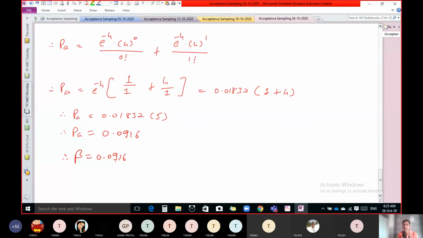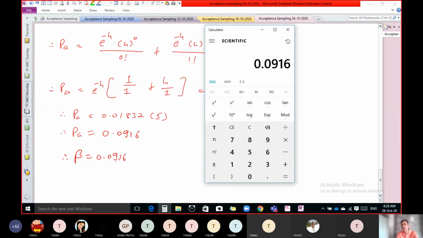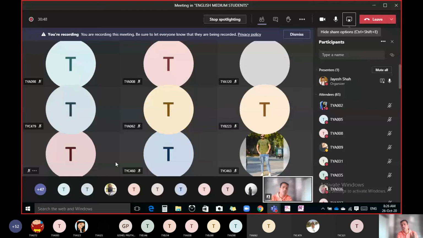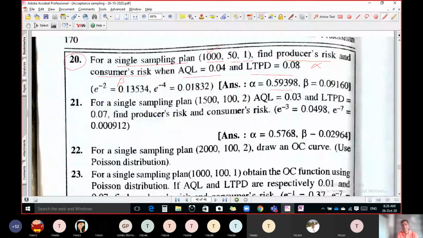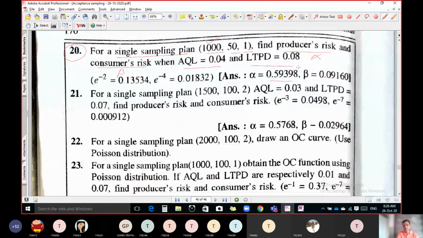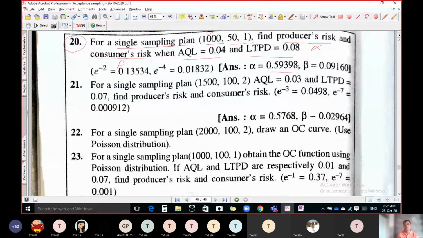Here LTPD means lot is not good, and if lot is not good, even though if we accept it, then there is some risk. That risk is known as the consumer risk. Any question to anybody? Now this is same question. Consider this as your homework.